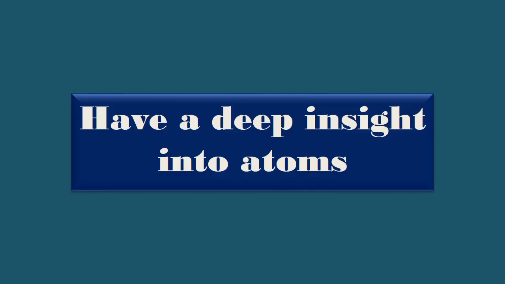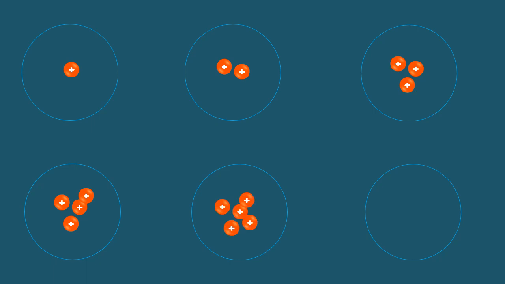To understand an element, let's have a deep insight into atoms. Look at these atoms and find their identities by counting their protons. First atom contains 1 proton, second contains 2 protons, third one contains 3, next contains 4, next one has 5, and the last one has 6 protons. As proton number is the atomic number of an element, so atomic number 1 is hydrogen, atomic number 2 is helium, 3 is lithium, 4 is beryllium, 5 is boron, and atomic number 6 is carbon.